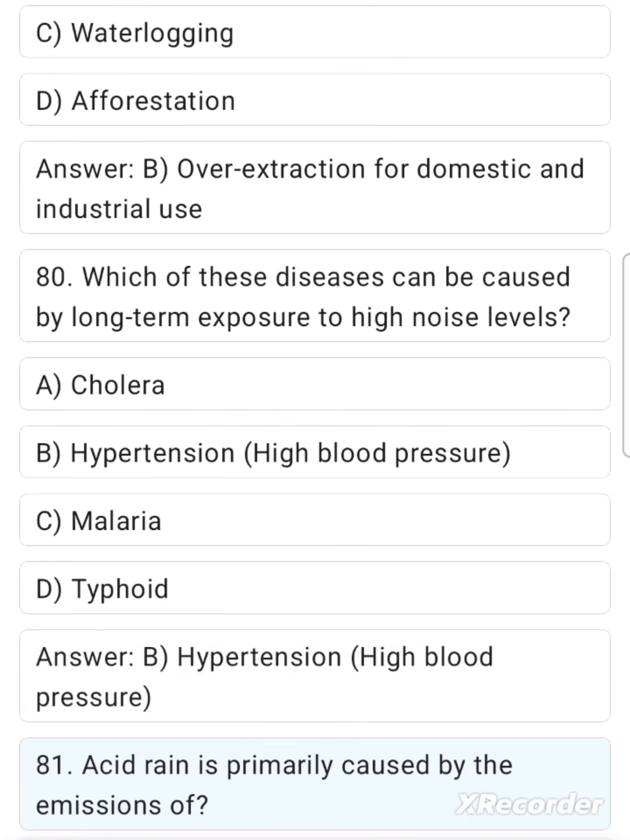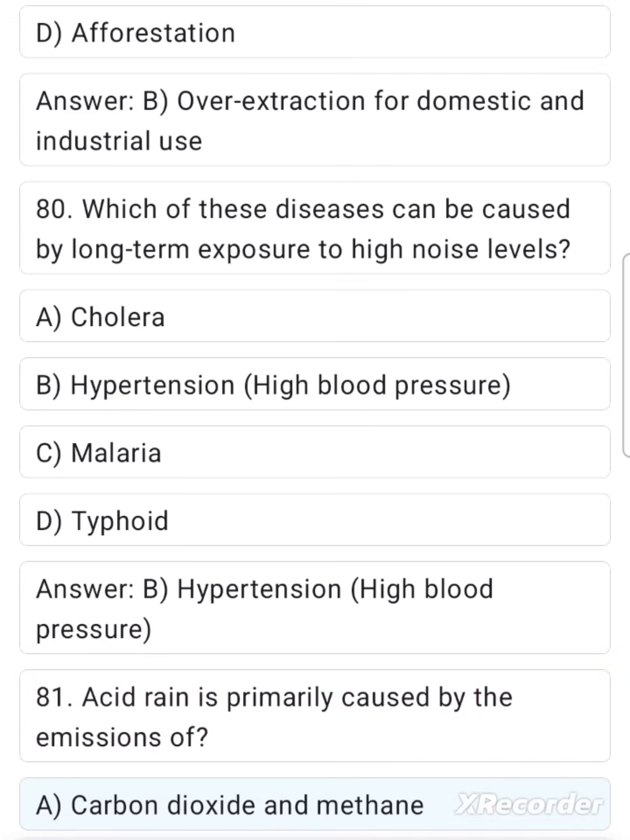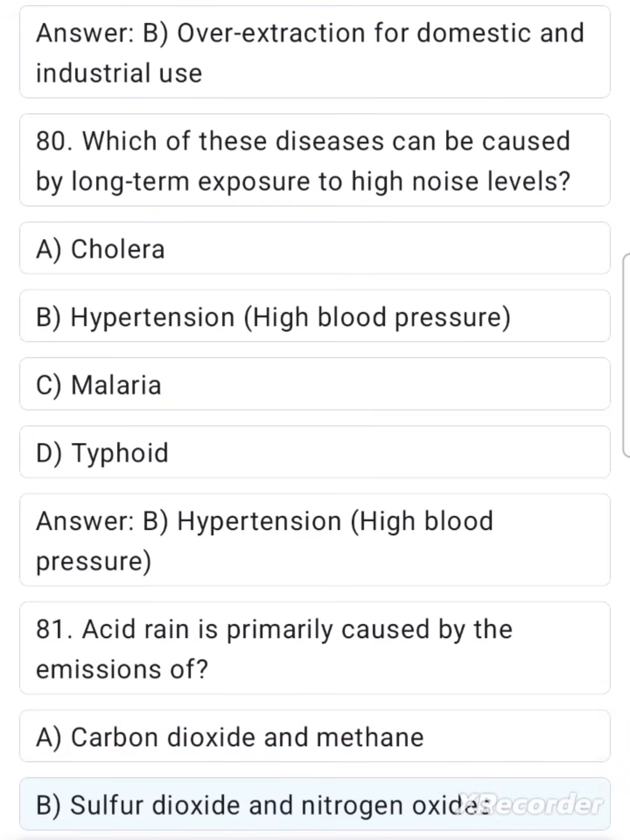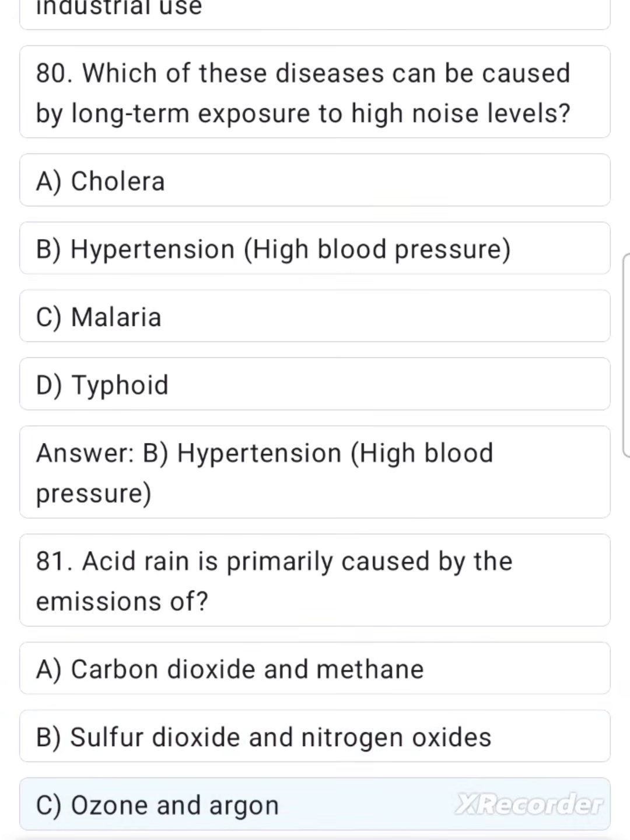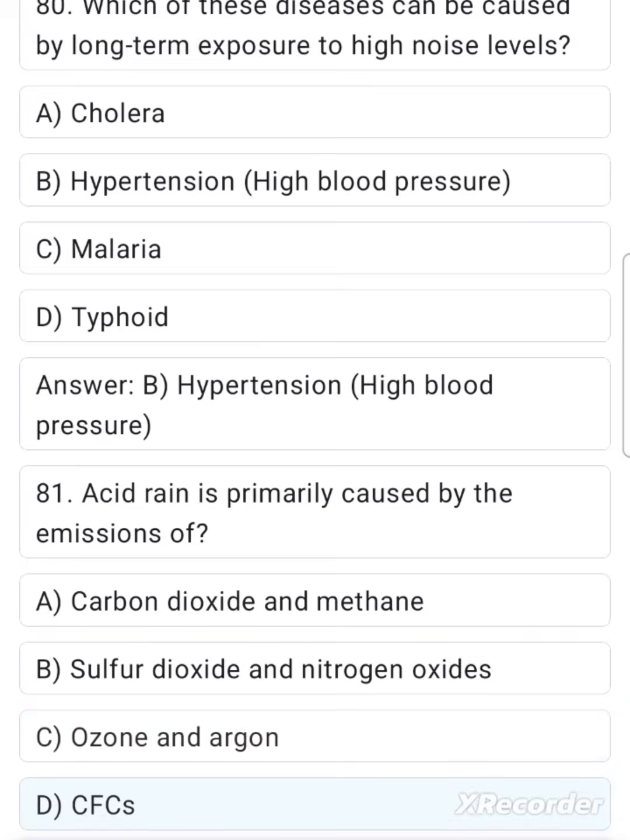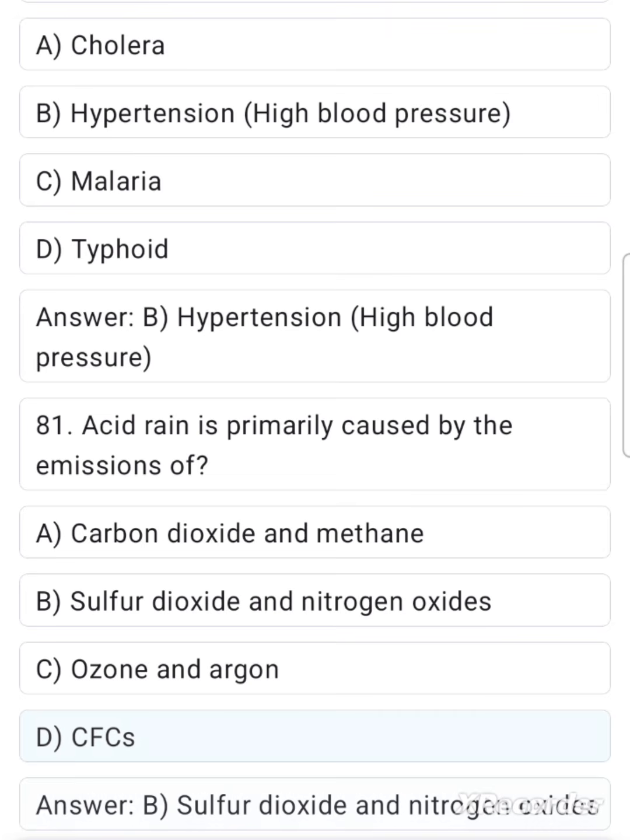81. Acid rain is primarily caused by the emissions of A. Carbon dioxide and methane. B. Sulfur dioxide and nitrogen oxides. C. Ozone and argon. D. CFCs. Answer B. Sulfur dioxide and nitrogen oxides.